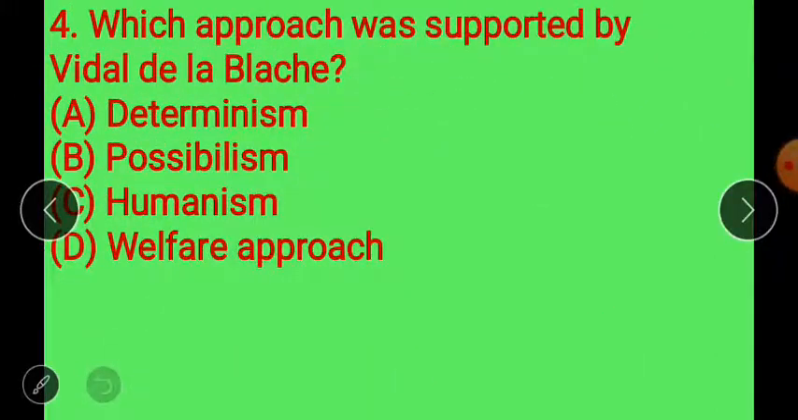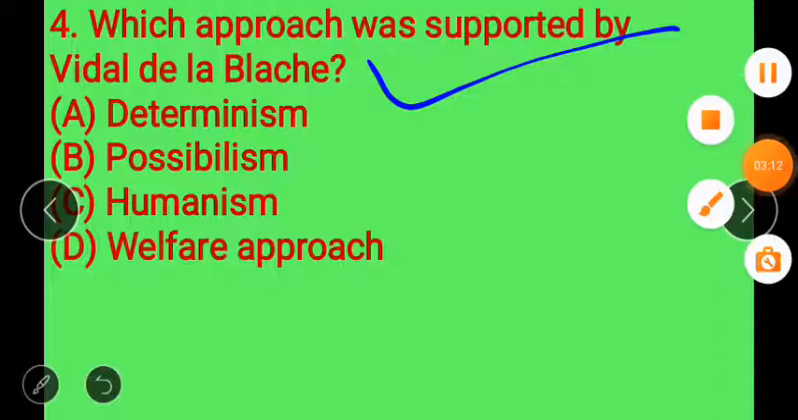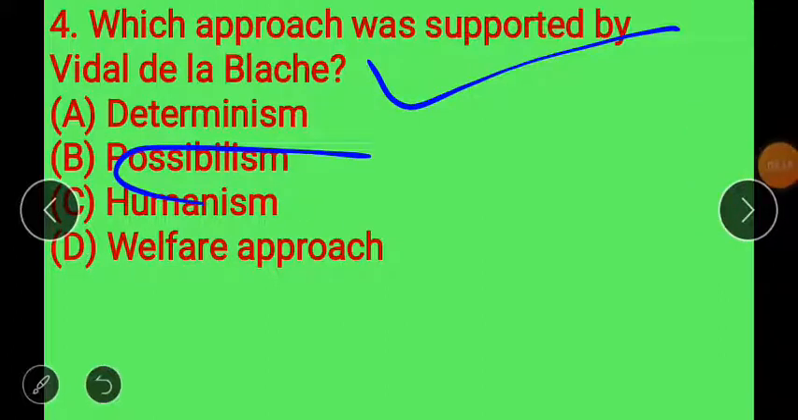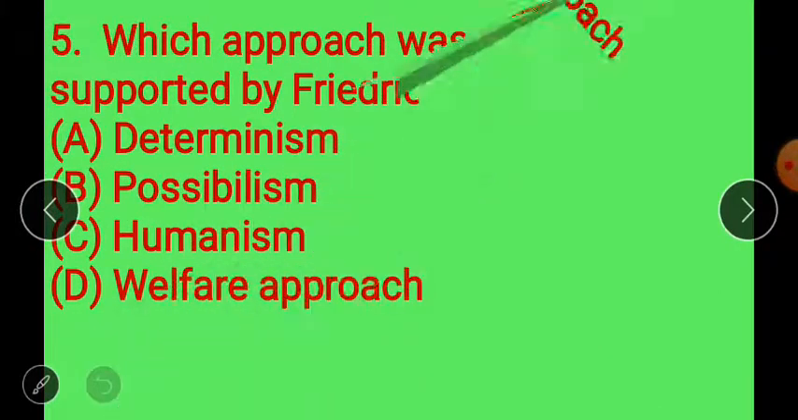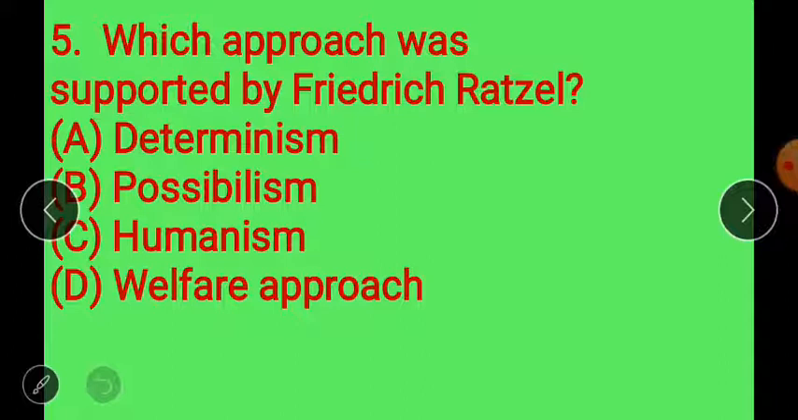Move to next. Which approach was supported by Vidal de la Blache? Vidal de la Blache supported the approach of Possibilism, which means that for human beings everything is possible. It is known as Possibilism. Move to next, question number 5. Which approach was supported by Friedrich Ratzel? Friedrich Ratzel supported the Determinism theory.